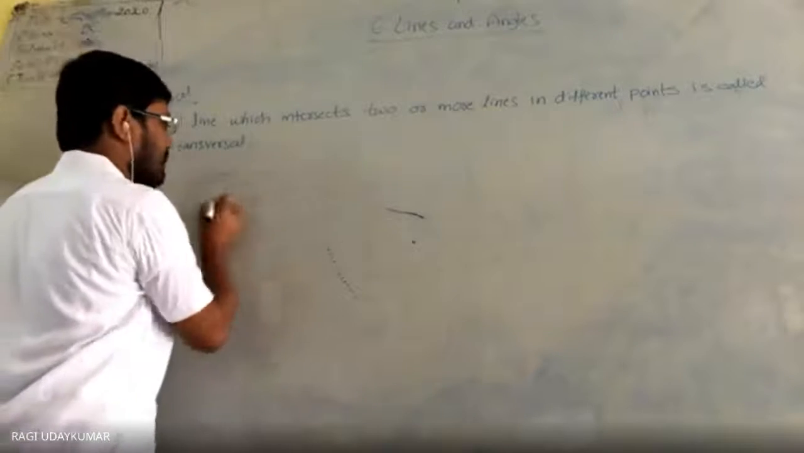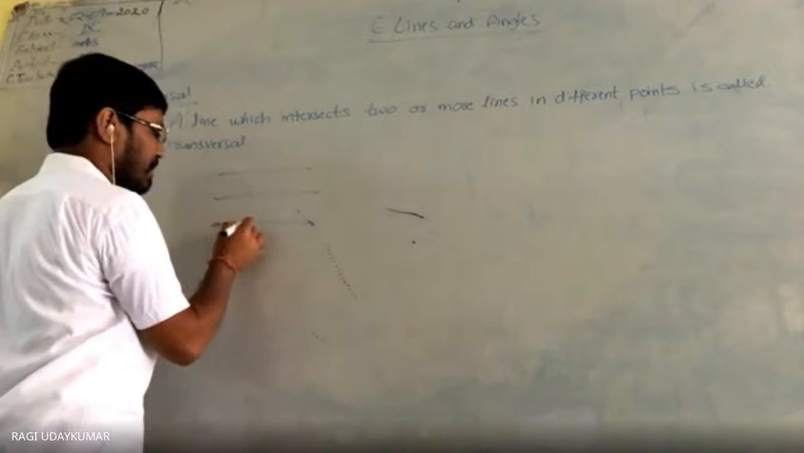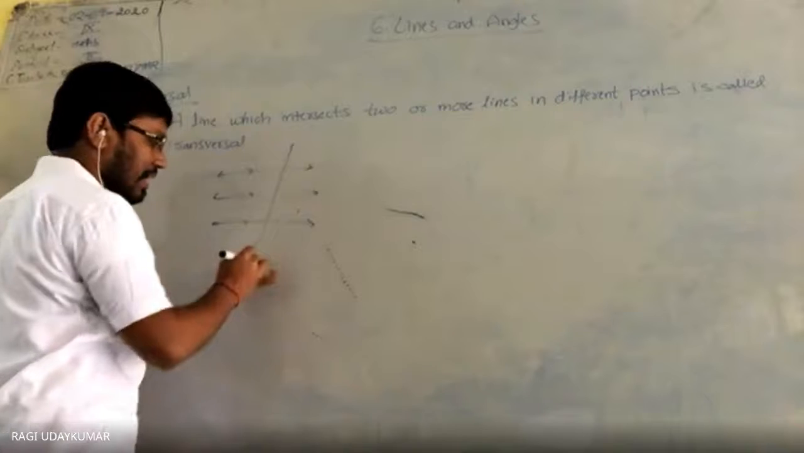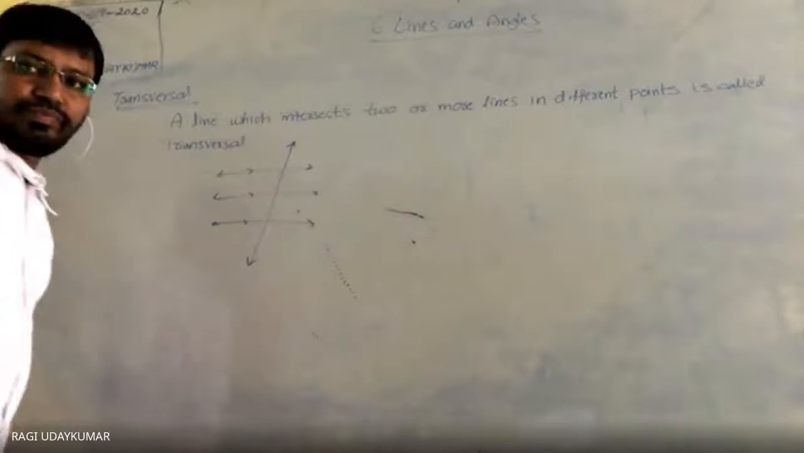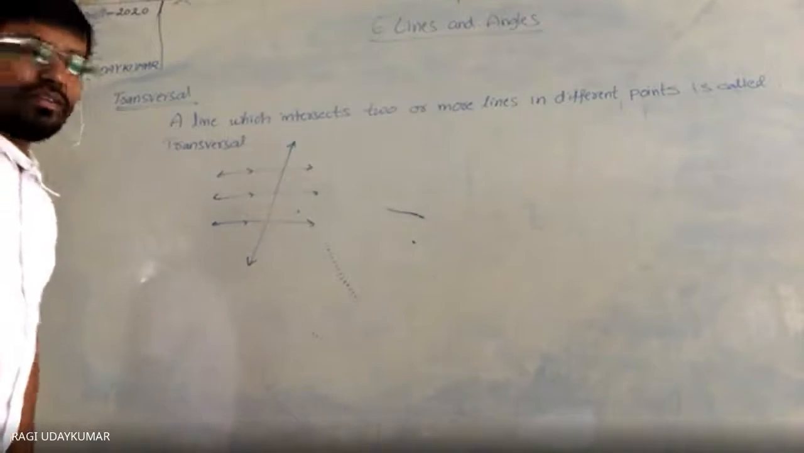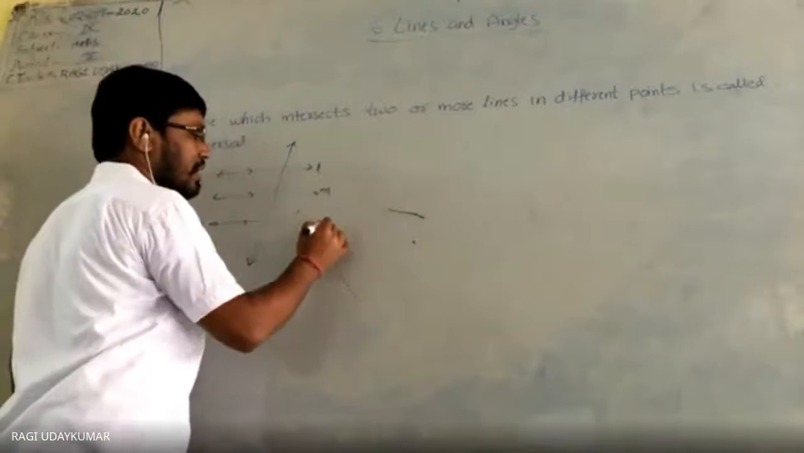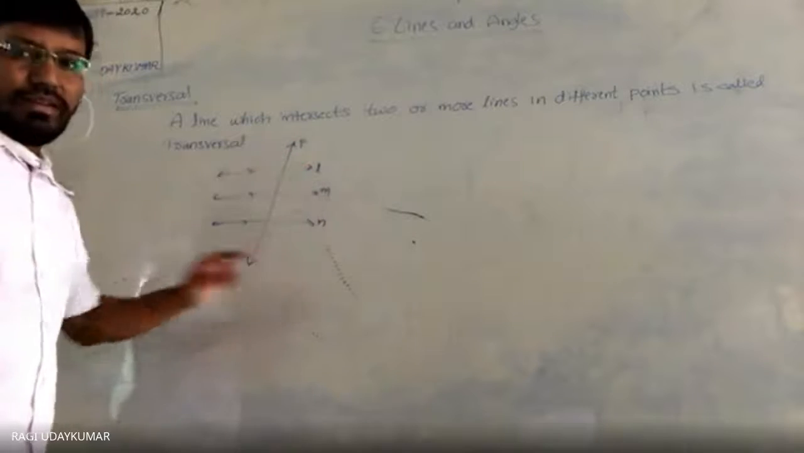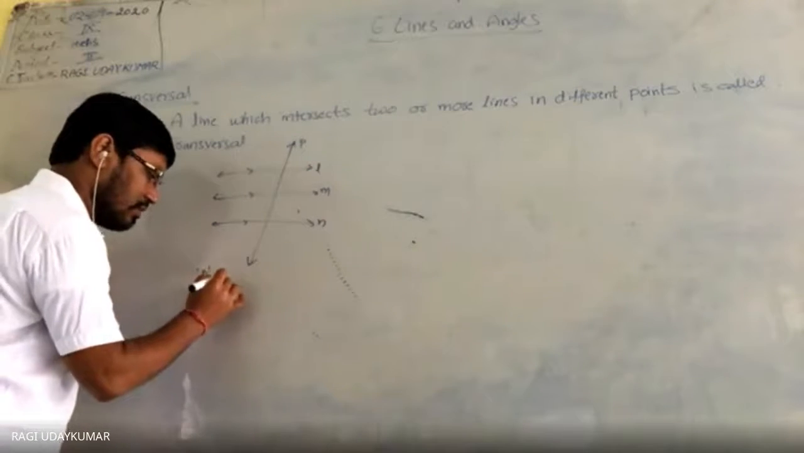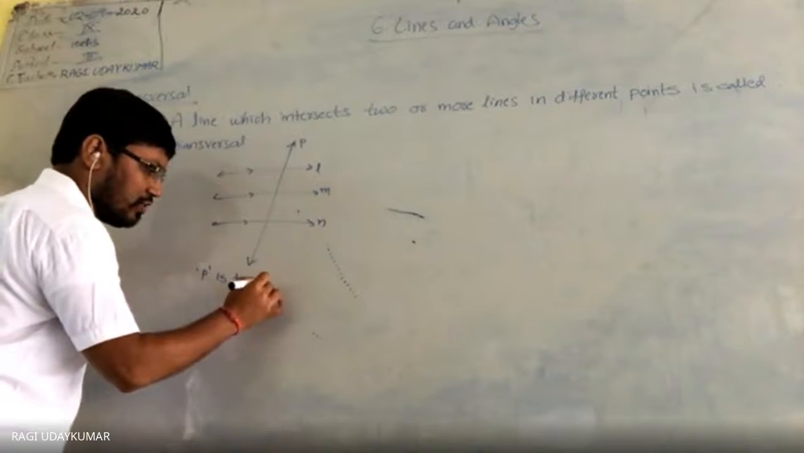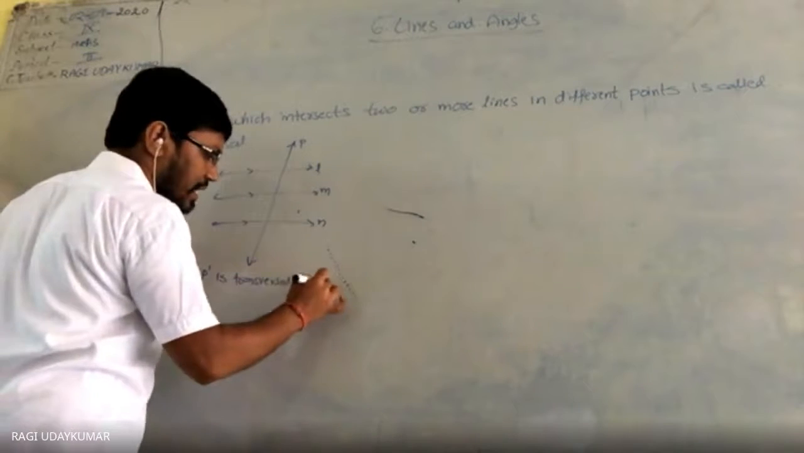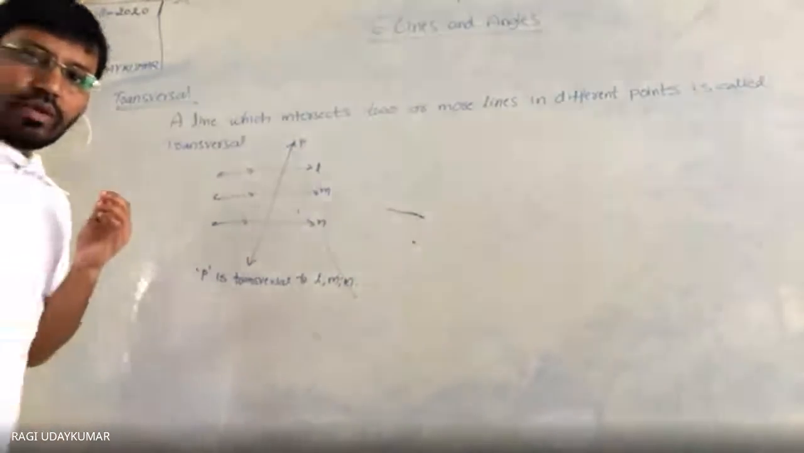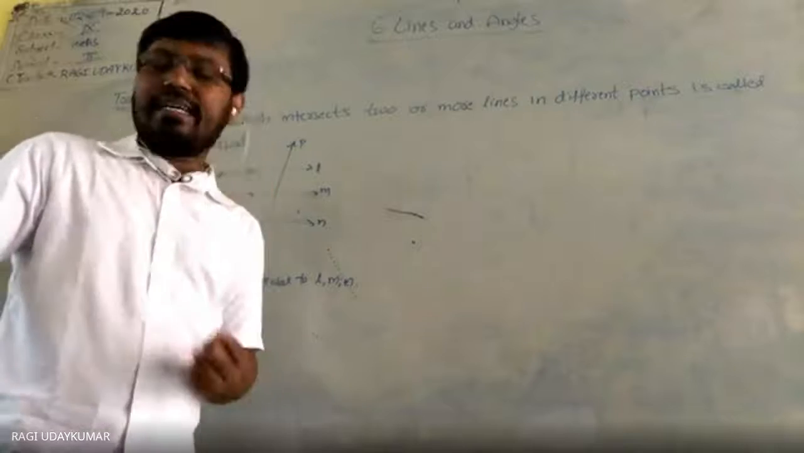See here, if I am taking three lines like this, three parallel lines I am taking. These three parallel lines, and a line intersects them. Then in this situation, this is L, M, N, P. This P is a transversal to L, M, N. What do we call? P is a transversal to L, M, N. Okay? It is a transversal to the three lines.